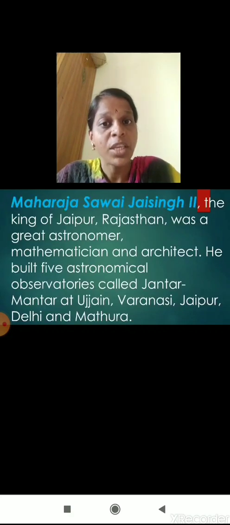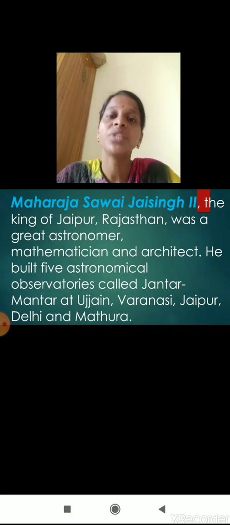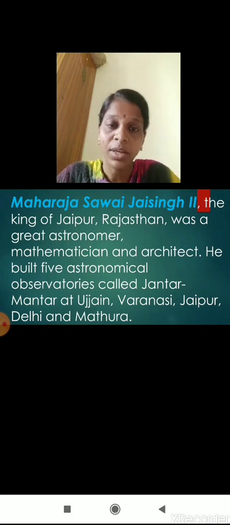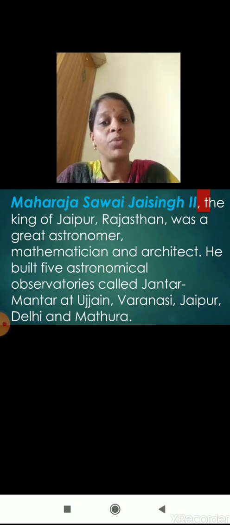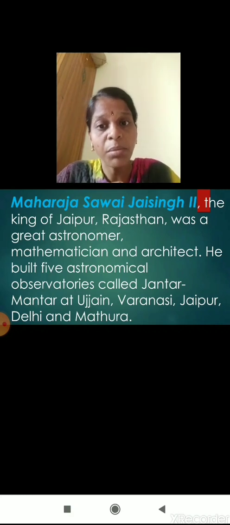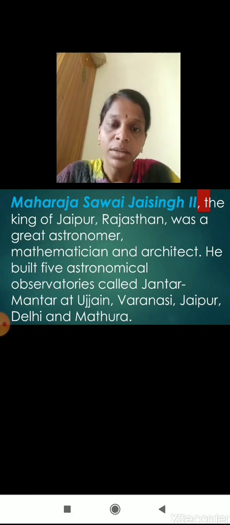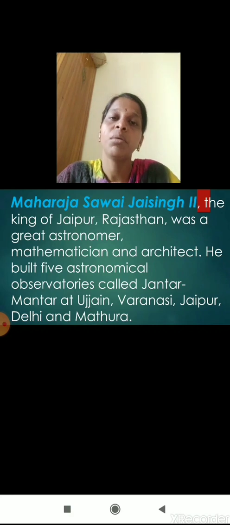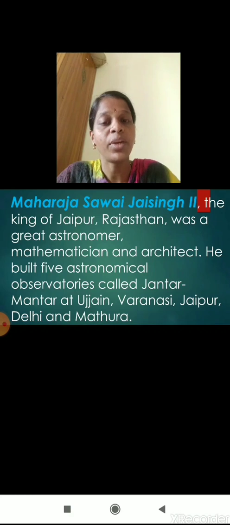Maharaja Sawai Jai Singh II, the king of Jaipur, Rajasthan, was a great astronomer, mathematician, and architect. He built five astronomical observatories called Jantar Mantar at Ujjain, Varanasi, Jaipur, Delhi, and Mathura. Children, that means they were not only rulers but multi-talented people.